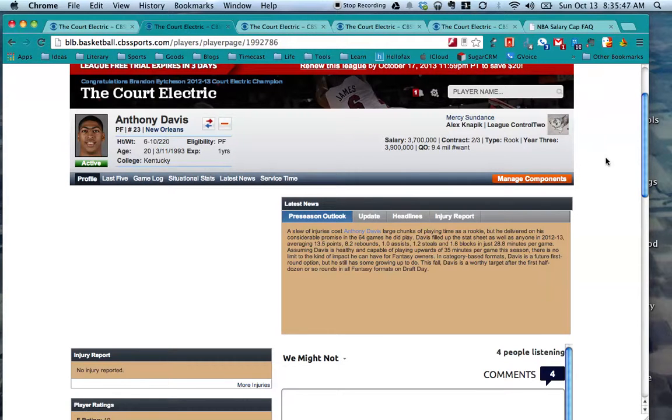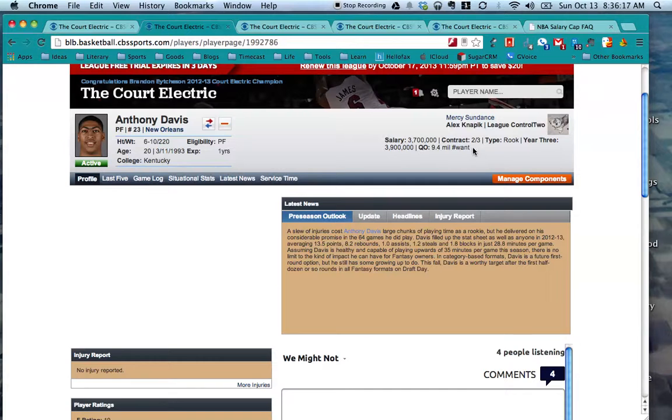So let's first take a look at Anthony Davis here. We've got Anthony Davis's contract, $3.7 million. He is in his second year of a 3-year deal, which is what first-round pick rookies picked in our rookie draft would get. He is on a rookie contract. Now, he will have a third year, which is at $3.9 million. We'll take a look at all those contracts and things in the Cord Electric program page in just a bit. But you do see everything on the website, on your team page, about those players.